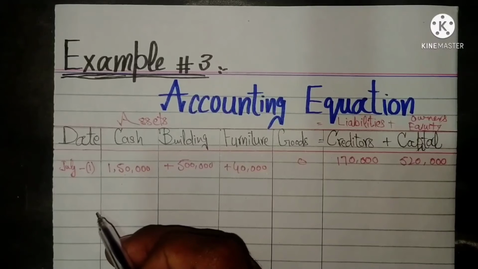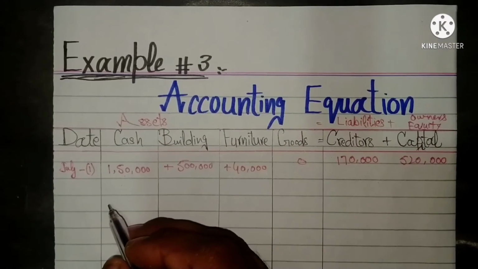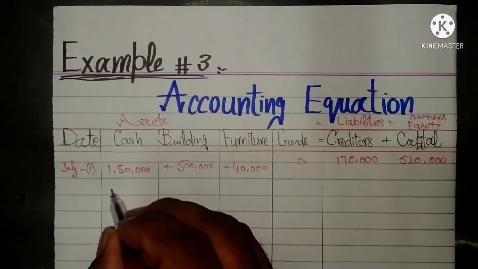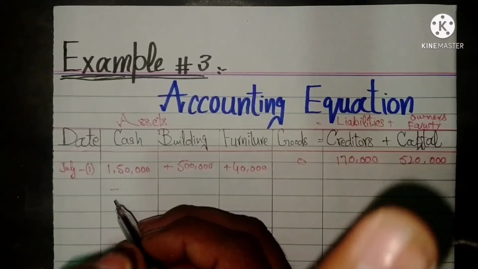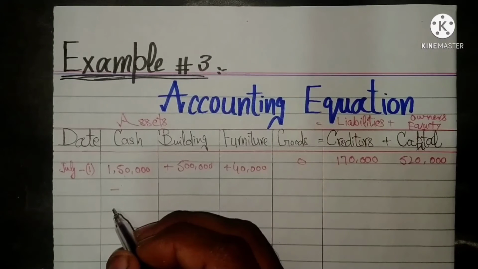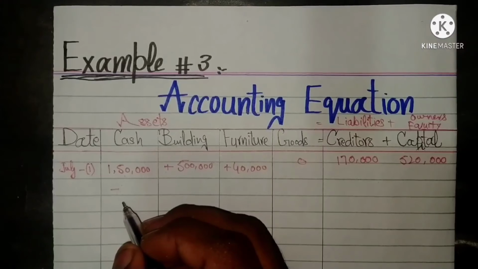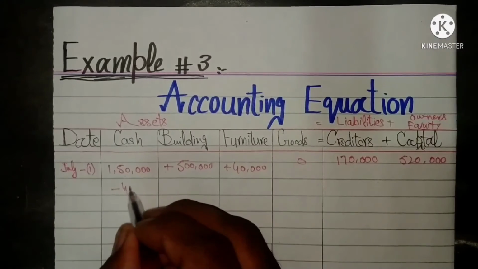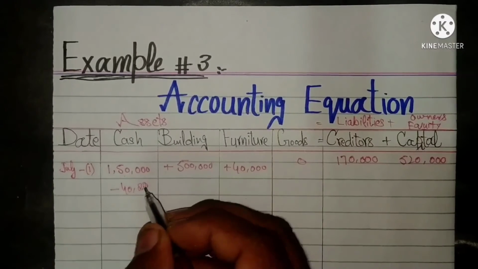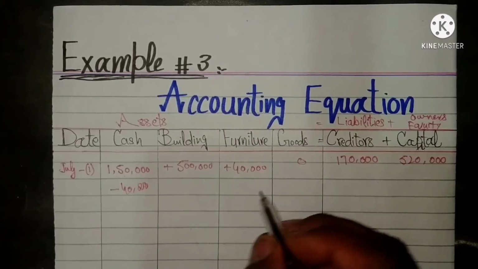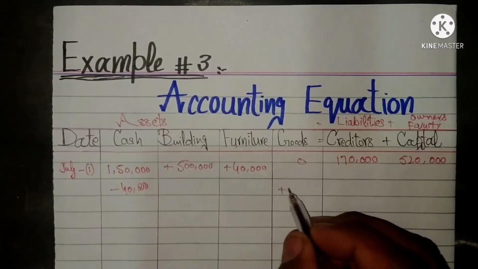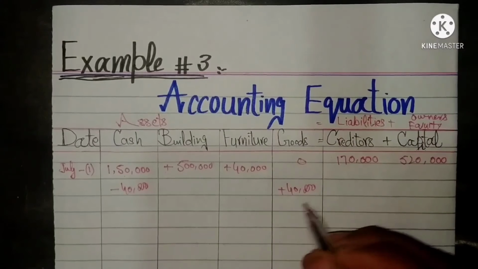Cash decreases. There are two effects on the equation by this transaction. First one is cash decrease by $40,000 and goods enhanced by $40,000.